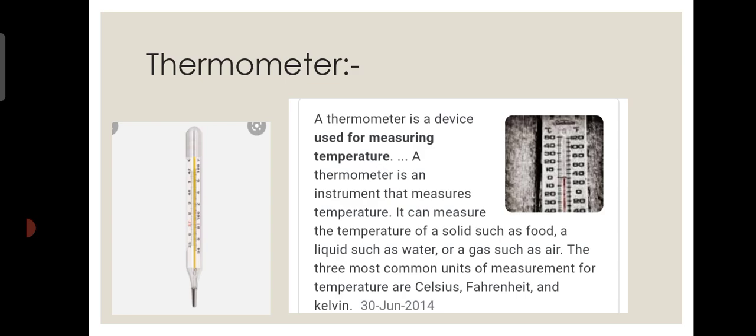Next, thermometer. A thermometer is a device used for measuring temperature. It is an instrument that measures temperature. It can measure the temperature of a solid such as food, a liquid such as water, or a gas such as air. The three most common units of measurement of temperature are Celsius, Fahrenheit and Kelvin. The thermometer is used for measuring temperature.